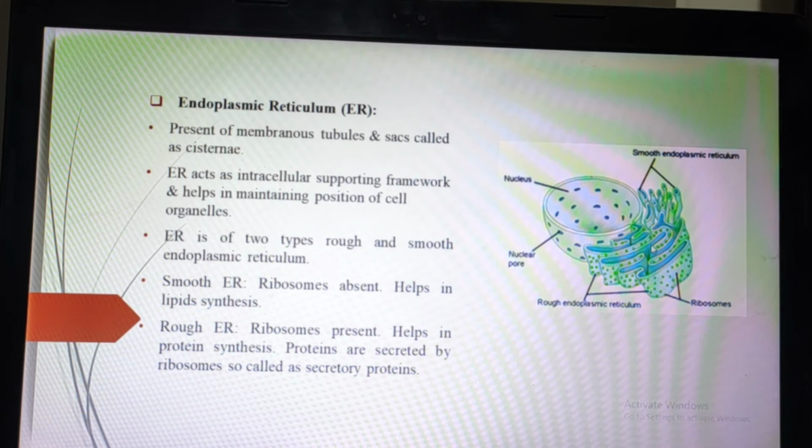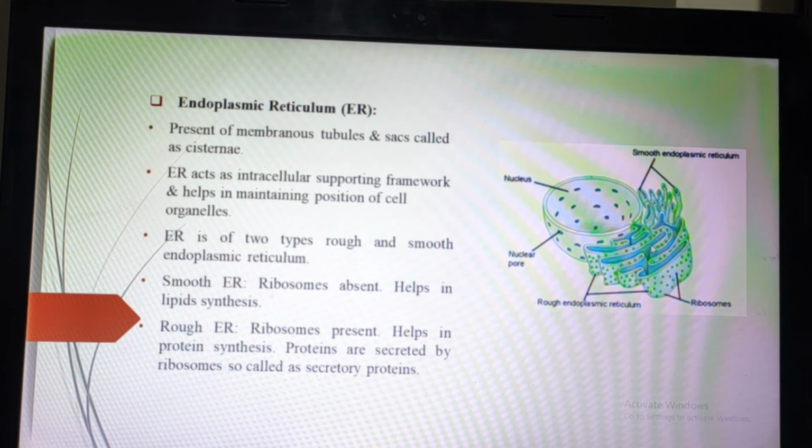The ER acts as an intracellular supporting framework and also helps in maintaining the position of the cell organelles. What is the intracellular supporting framework? The ER supports all the intracellular matrix or cell organelles which are present in it, and also helps in maintaining the structure and the position of the cell organelles.